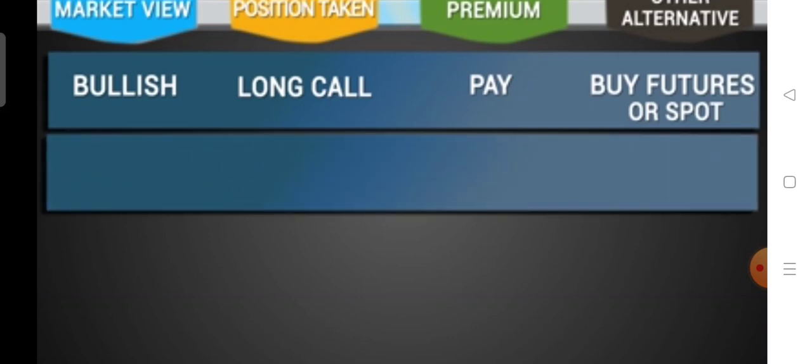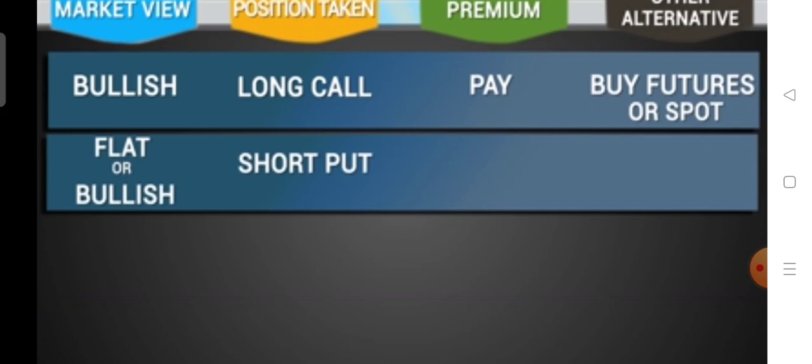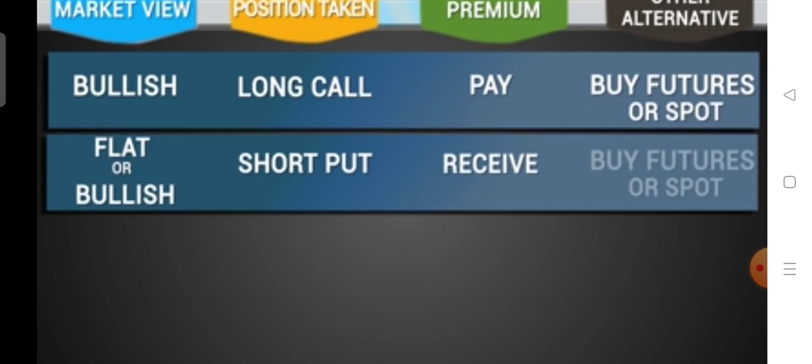If you believe that the market view will be flat or bullish, you could take a short put or a P minus. You can sell a put option. Here, you will be receiving premium at the time of entering into the contract. And the other alternative is to buy futures or buy in the spot market.